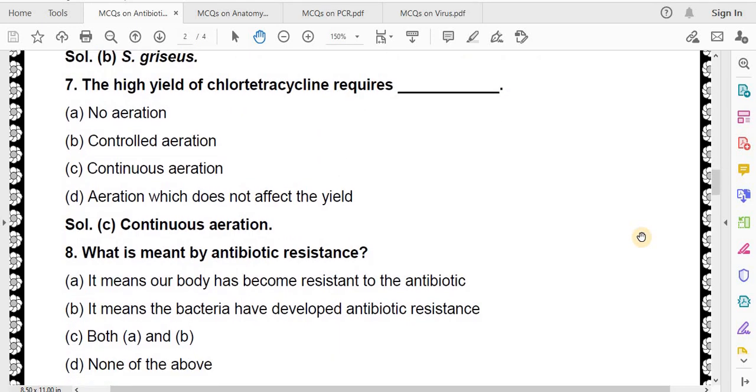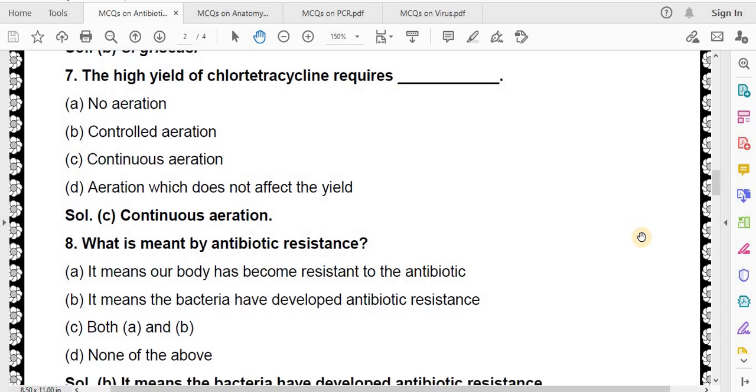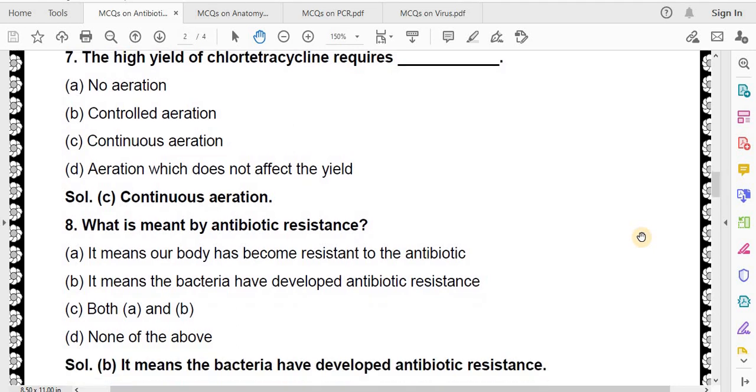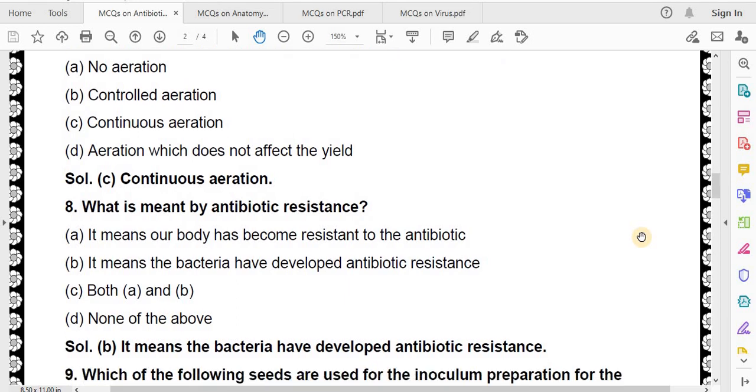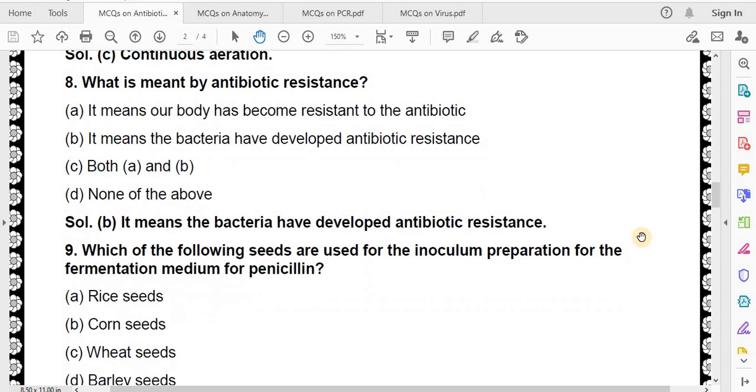What is meant by antibiotic resistance? It means our body has become resistant to the antibiotic. It means the bacteria have developed antibiotic resistance. Both A and B, none of the above. Correct answer is it means the bacteria have developed antibiotic resistance.